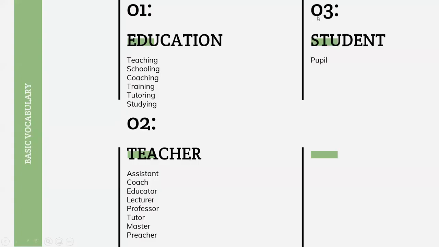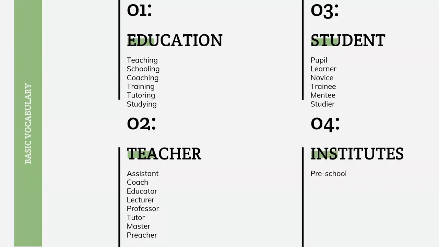Then next is student. The most common problem the majority of students face in IELTS is which words to replace it with to build a word bank. You can write pupil, learner, novice, trainee, mentee, studier as well. And then institutes.